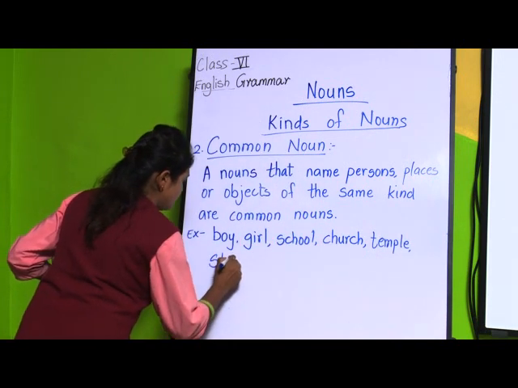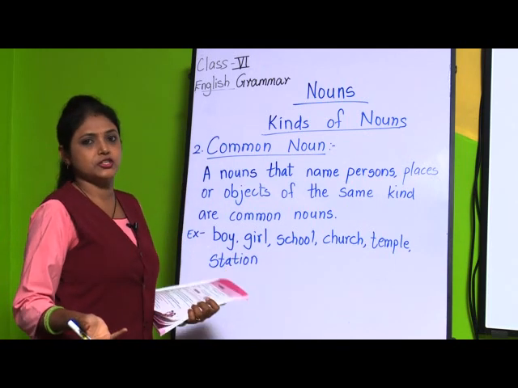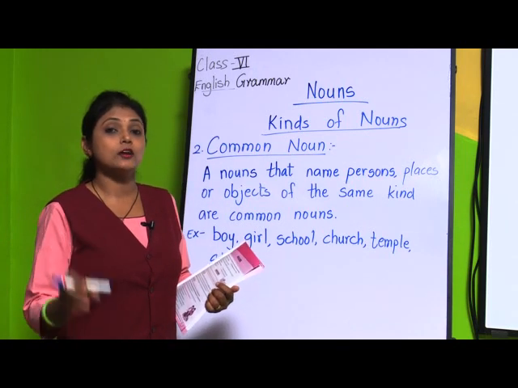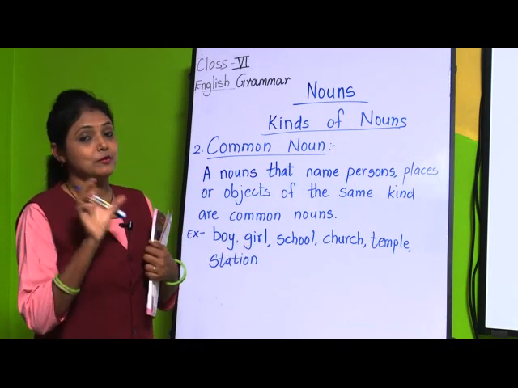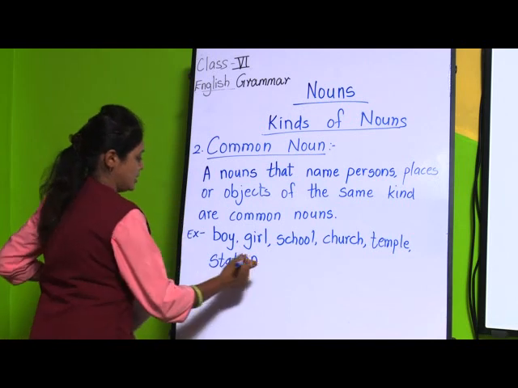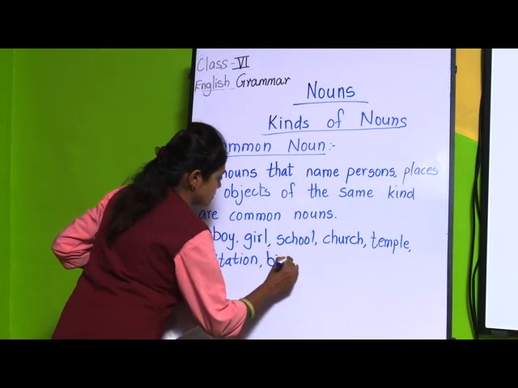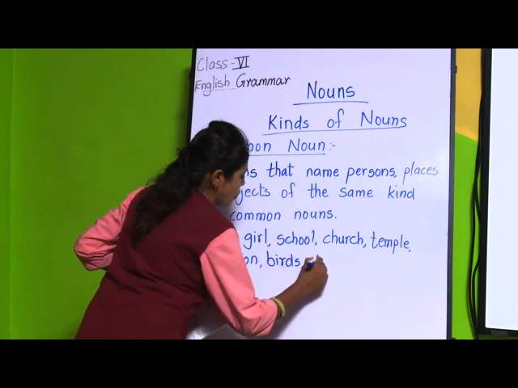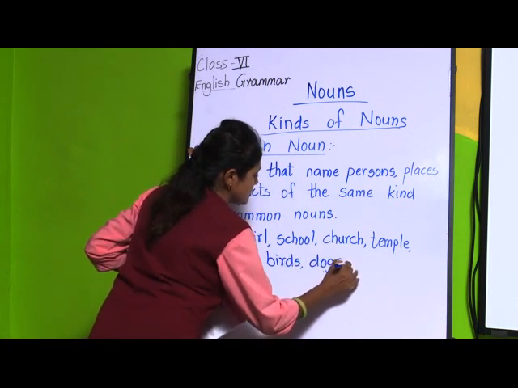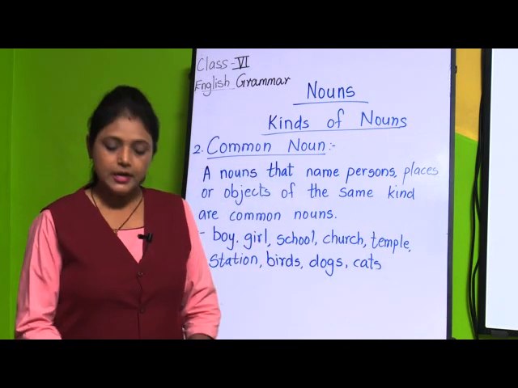See, so many words are common. Station means it may be any station, but if I say Sholapur station, then it becomes a proper noun and this becomes a common noun. Then birds, dogs, cats, these all are common nouns.